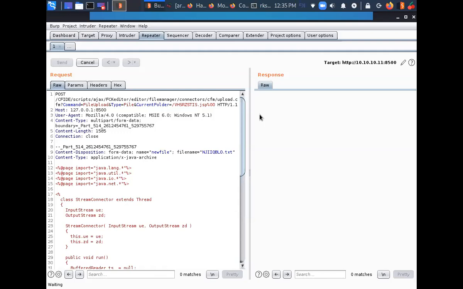Did not receive any response yet. Why are we not receiving any response? Because the IP address is localhost.